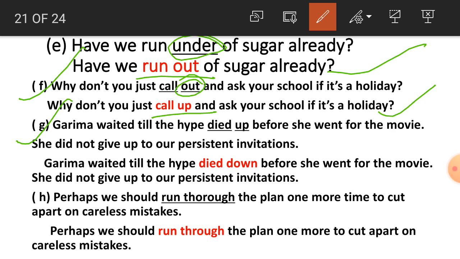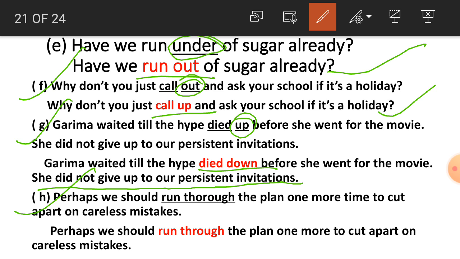Number G. Garima waited till the hype died up before she went for the movie. She did not give up to our persistent invitation. So students, here die up is wrong; die down is the correct phrasal verb. Garima waited till the hype died down before she went for the movie. She did not give up to our persistent invitation.